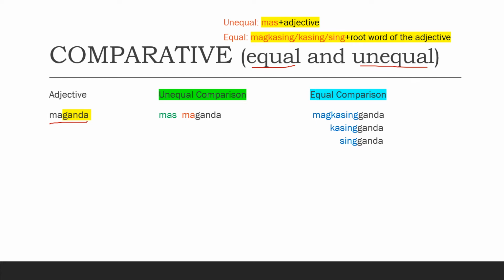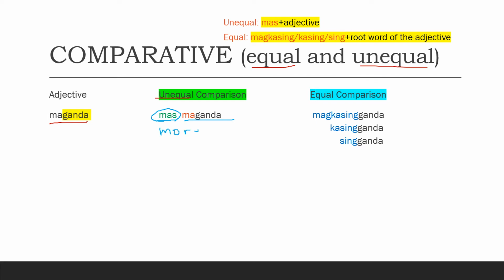So let's have the unequal comparison. We use the word mas plus the adjective itself, mas maganda. We pronounce it like mas maganda. Here, the word mas means more.